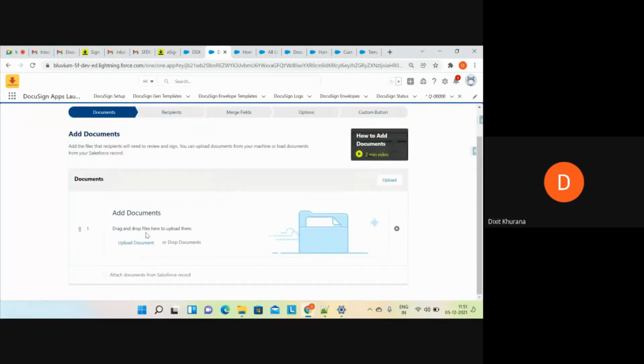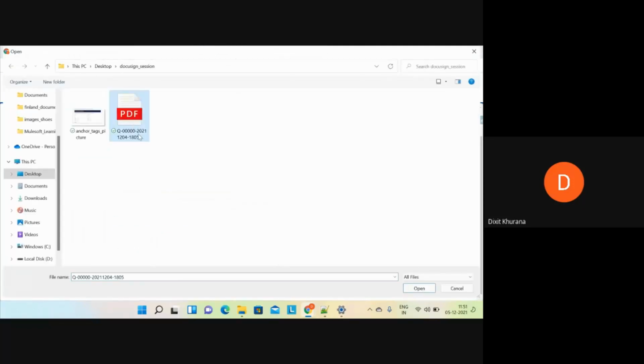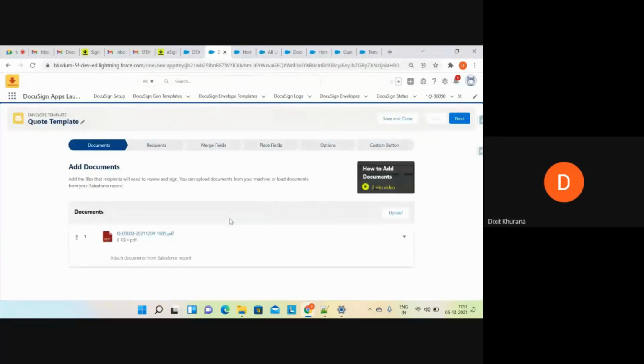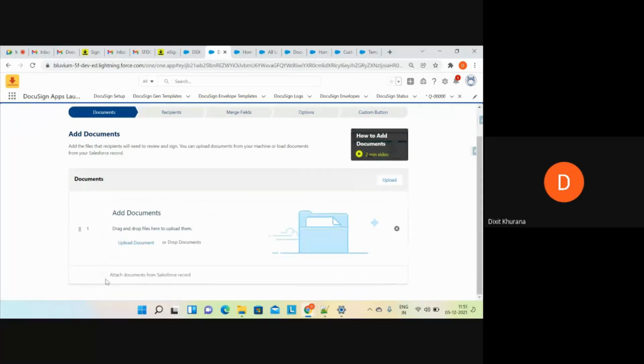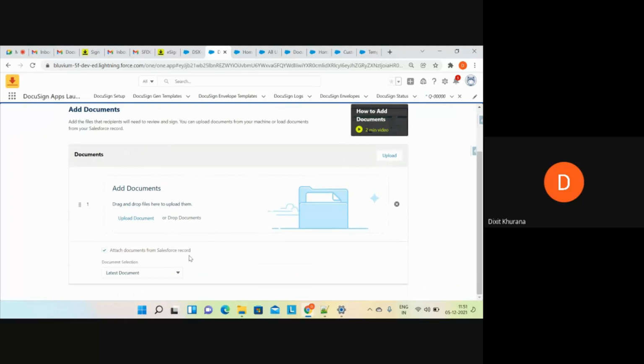Now you can see add documents, upload document. Let me do one thing for you. I click on upload document. I can quickly add this template. We have seen in the first approach that I manually uploaded the document. You can do the same thing here as well. But for this, I won't be doing this. I will remove this document. Now there is the setting attach documents from the Salesforce record. You have to check this.